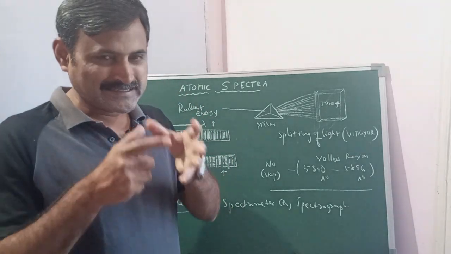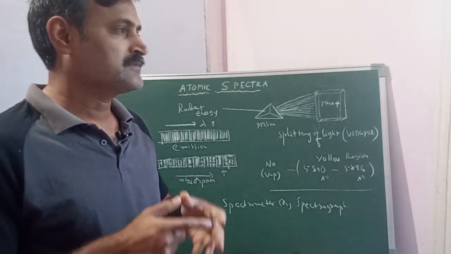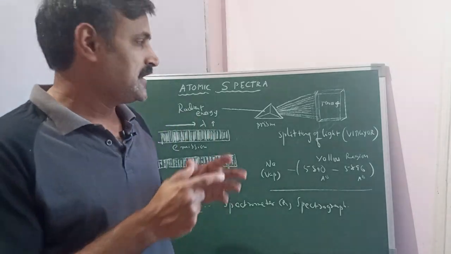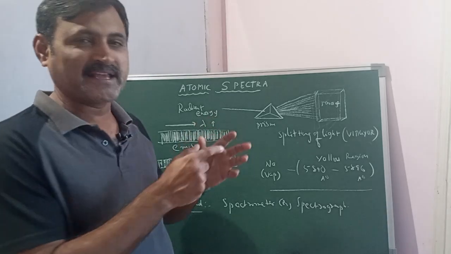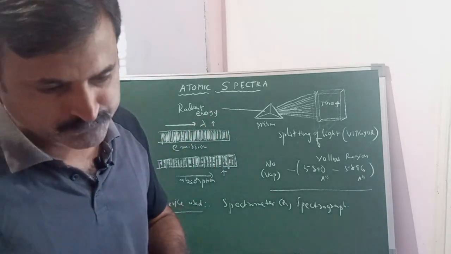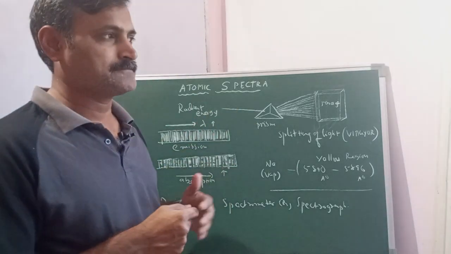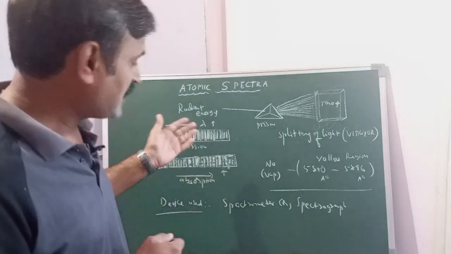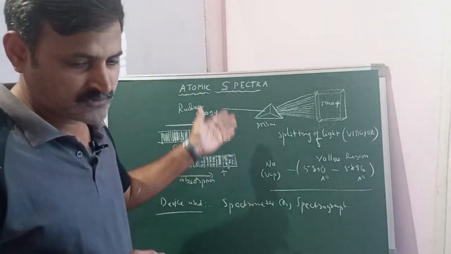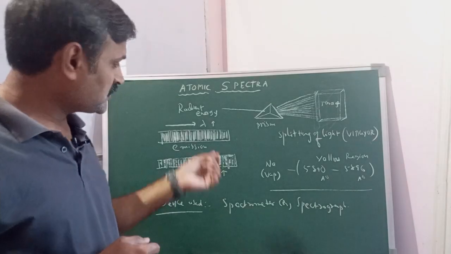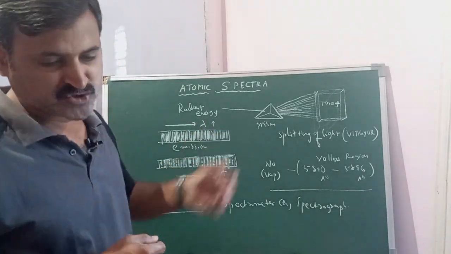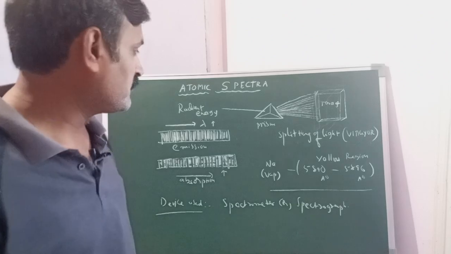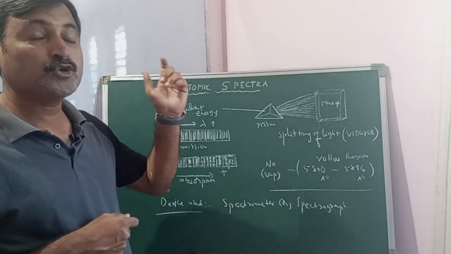As we all know, energy is not released continuously, according to Max Planck's quantum theory. That's why the spectrum has distinct, well-defined lines with some dark gaps between them, and that spectrum we call a discontinuous spectrum.